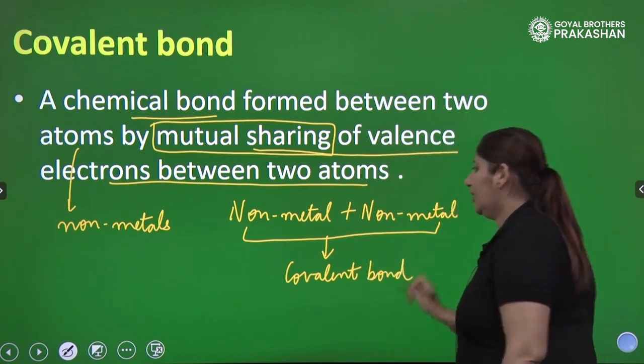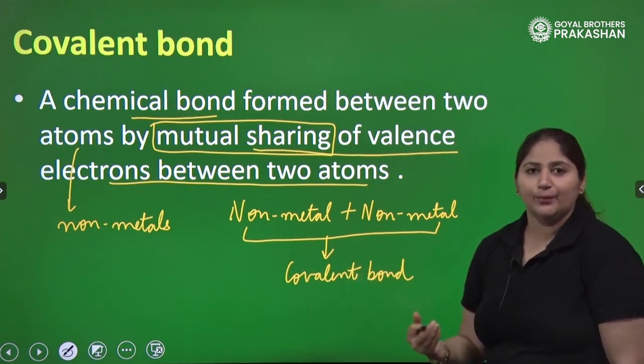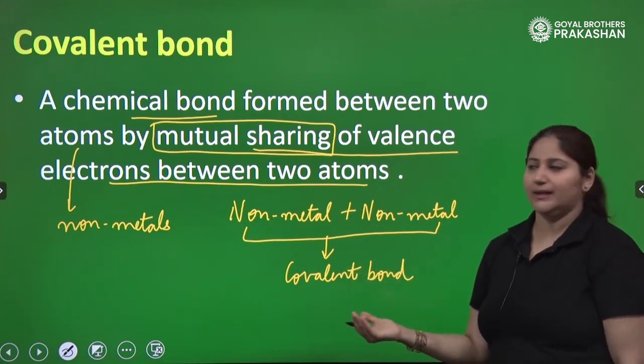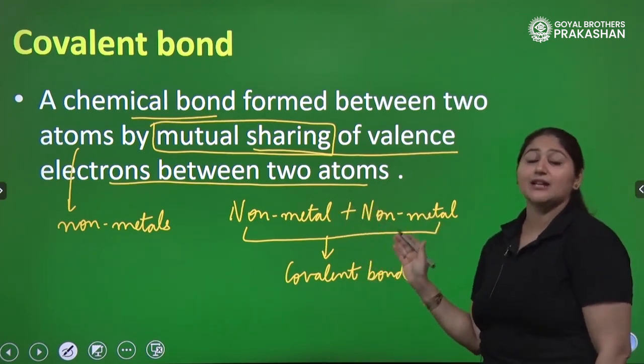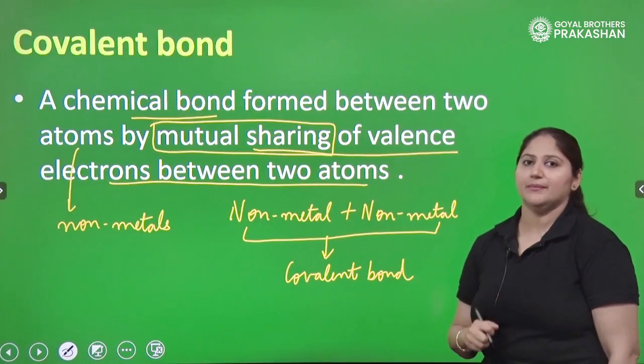And what about ionic bond? When a metal and a non-metal combine by a bond, that is an ionic bond, which exists because of transfer of electrons between them. But here, a covalent bond exists between two non-metals by sharing of electrons. Yes. Let's understand some examples.